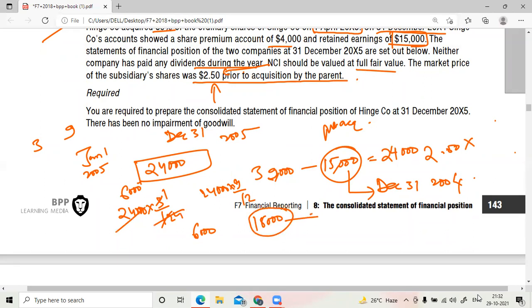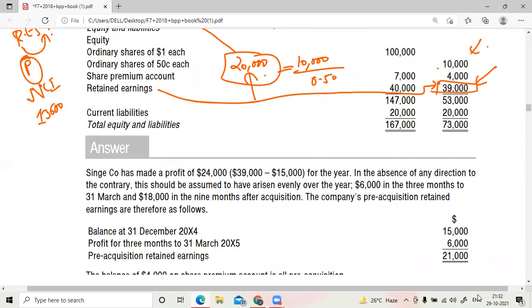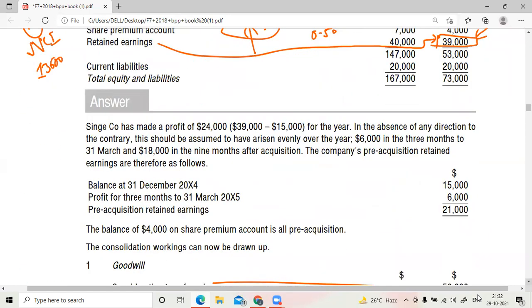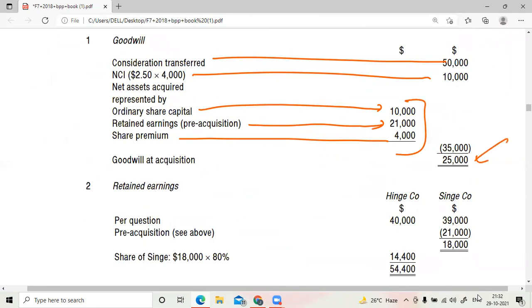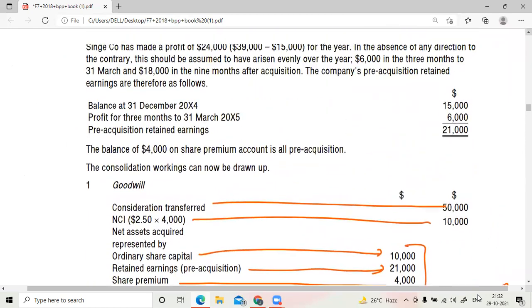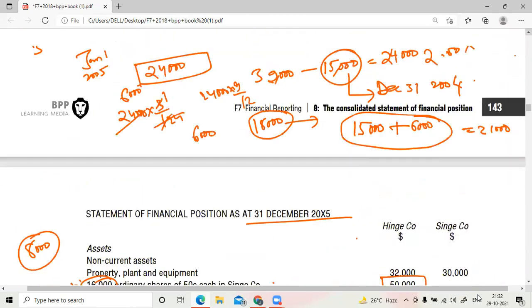So this is your post-acquisition retained earnings, 18,000, and then pre-acquisition would be 15,000 already given plus 6,000. That would be 21,000. So is that what they have taken? Yes. And then ordinary share capital 10,000 is already given. So altogether, when I subtract from this, I get 25,000 goodwill. Please, all of you have a look at this. If any doubts, you can ask me there and then.